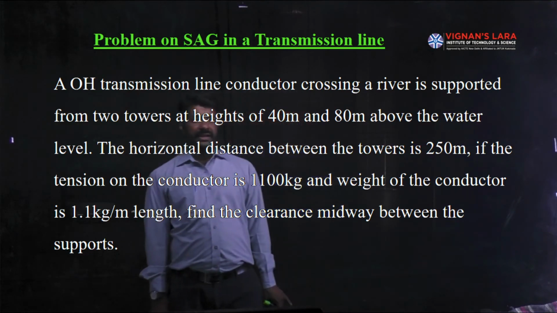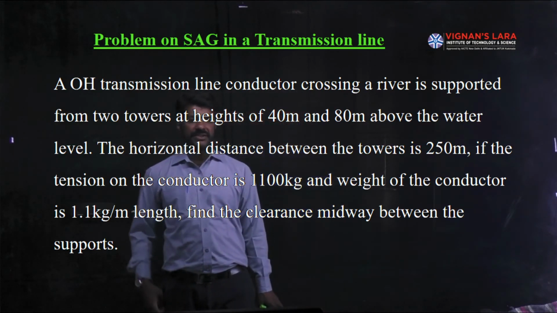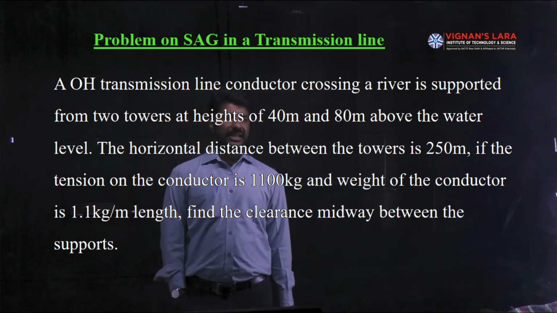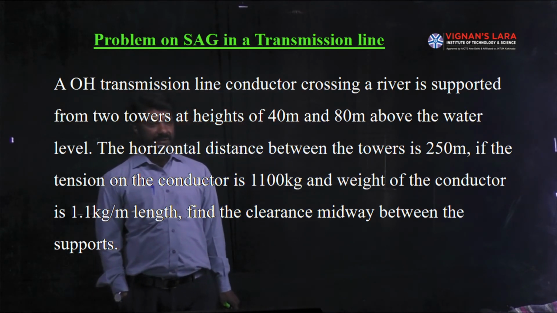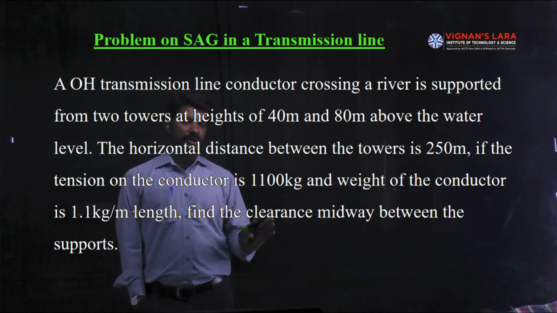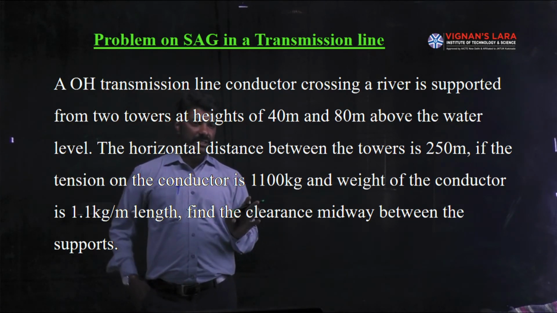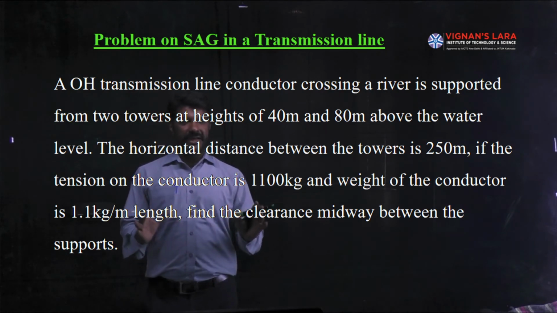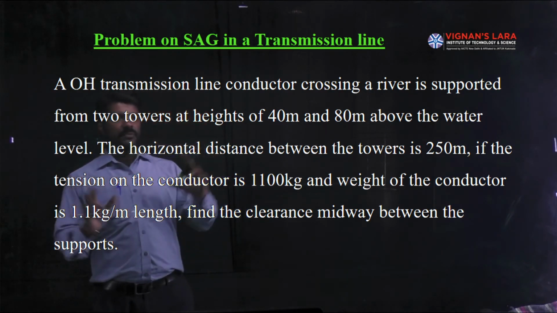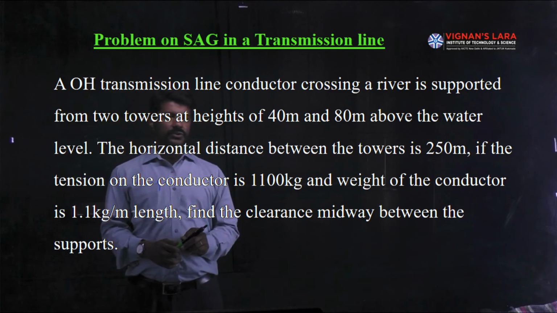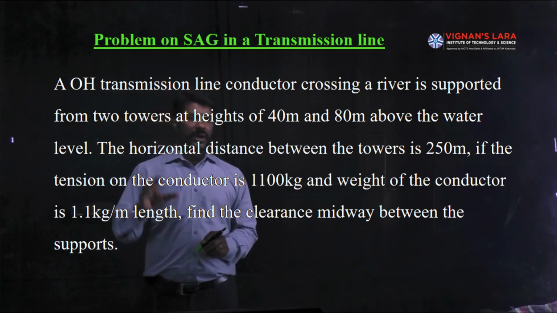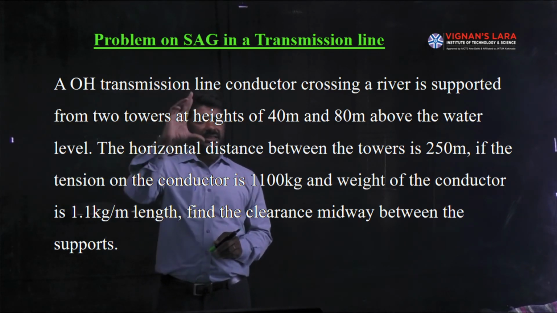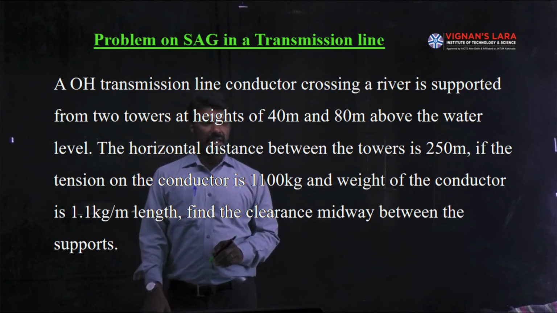Coming to the given data, this model is an overhead transmission line conductor crossing a river. So it is also a river crossing problem. Whenever it is a river crossing related problem, the sag calculation is to be done at unequal support levels. It is supported from two towers, one at a height of 40 meters and the other at a height of 80 meters above the water level.